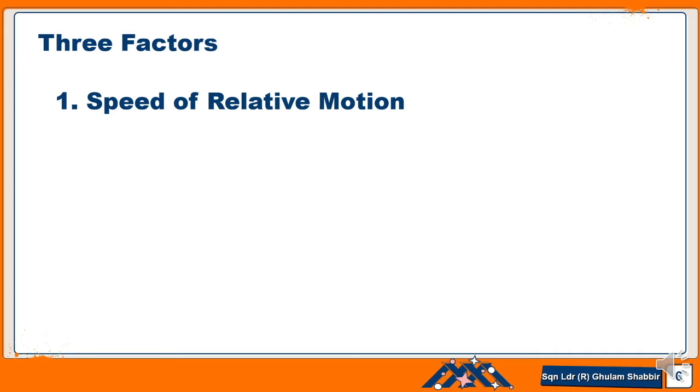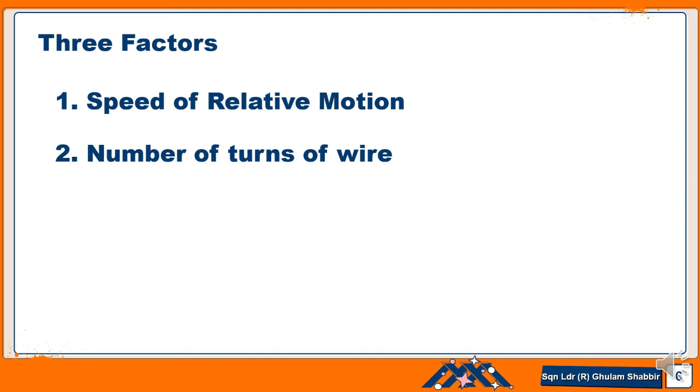The speed of the relative motion means the motion of the conductor in the magnetic field or the motion of the magnet bar near the conductor. Number two, the number of turns of the wire. Number of turns of the wire means the total length which is placed inside the magnetic field. If the number of turns increases, we increase the length of the conducting wire in the magnetic field.